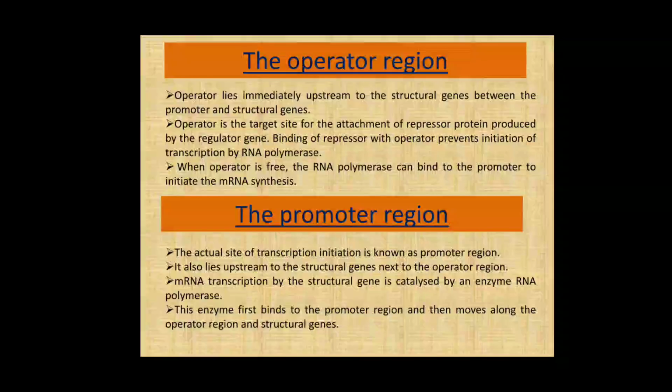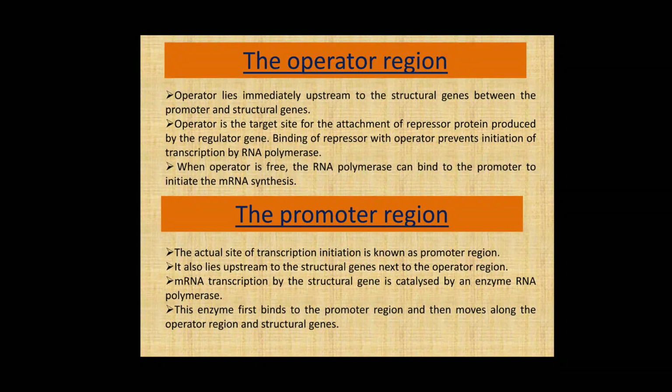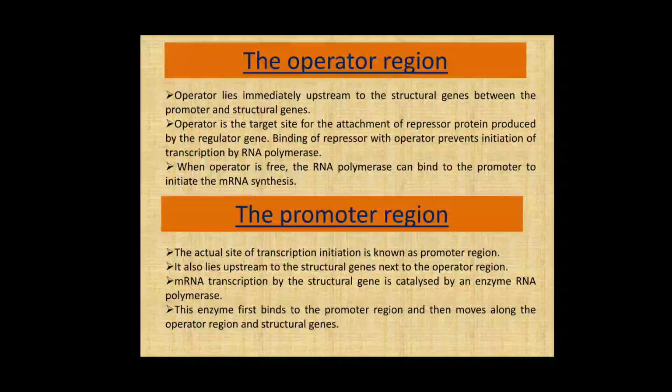The second region upstream to the structural genes is the operator region, and this operator lies immediately upstream to the structural genes, between the promoter and structural genes. The operator is the target site for the attachment of the repressor protein produced by the regulator gene. Binding of the repressor with the operator prevents the initiation of transcription by RNA polymerase, and when this operator region is free, the RNA polymerase can bind to the promoter to initiate the mRNA synthesis.